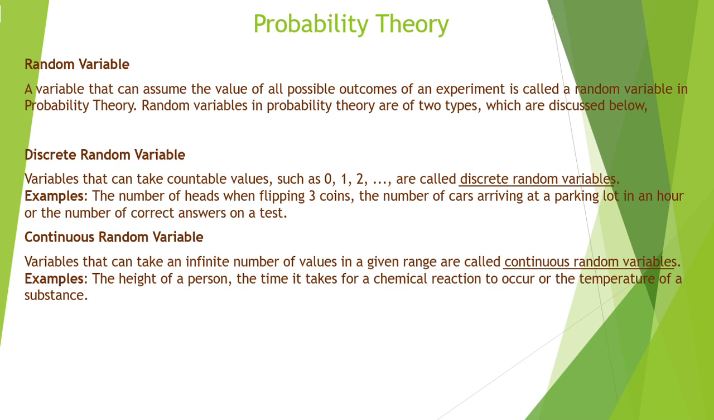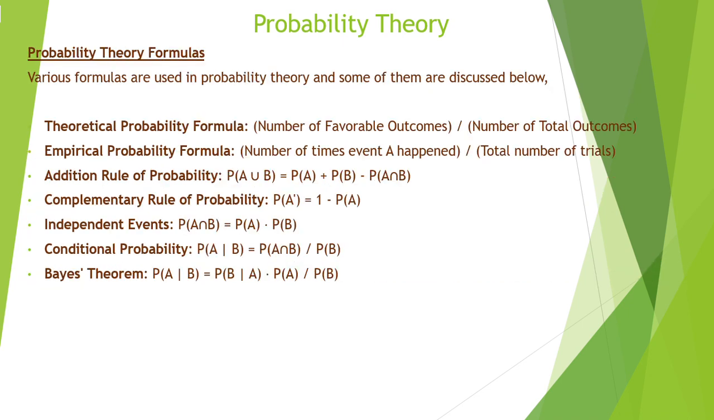Then continuous random variables can take an infinite number of values in a given range. That's called a continuous random variable. Example: the height of a person. It can be, say, 5 foot 6.5 inches, 5 feet 7.3 inches, 6 feet 2 inches, like that. So it can have any values. That is why it is a continuous random variable. The time it takes for a chemical reaction to occur or the temperature of a substance. The temperature of a substance can be 33.25 degrees centigrade, or it can be 34.5 degrees centigrade, anything in between. It may not always be an integer, right? So this is a continuous random variable.